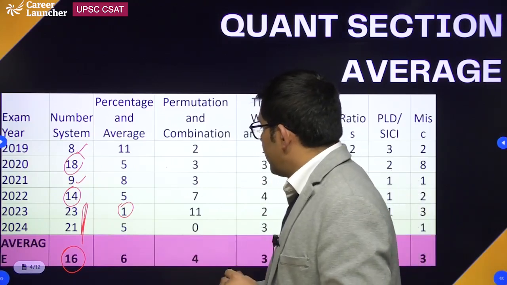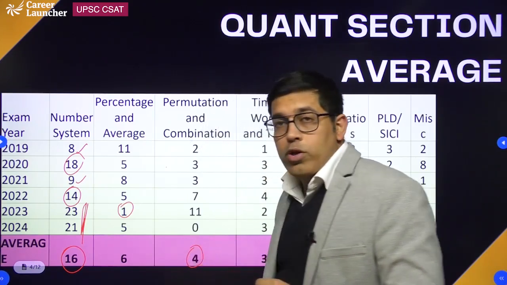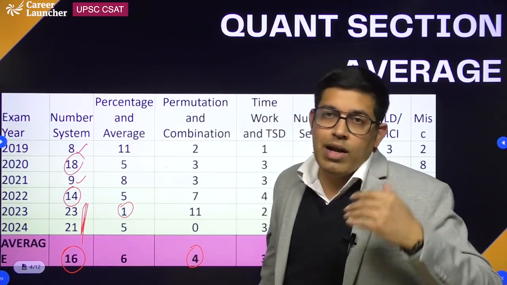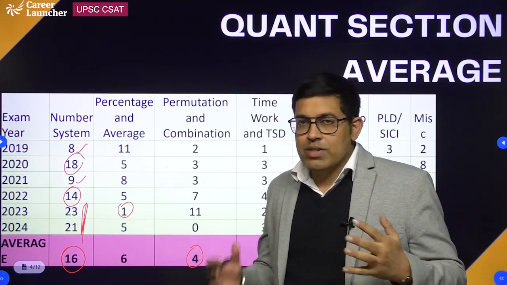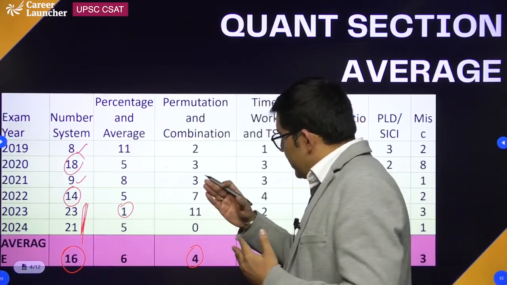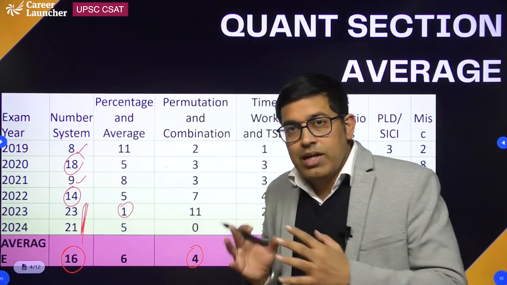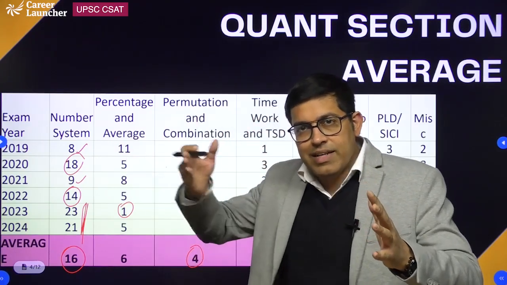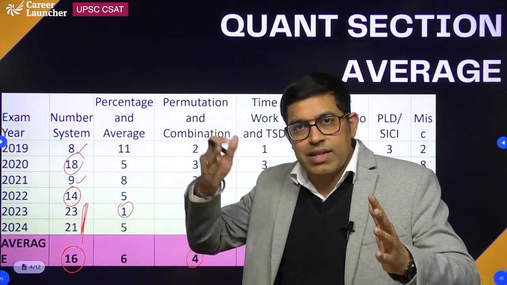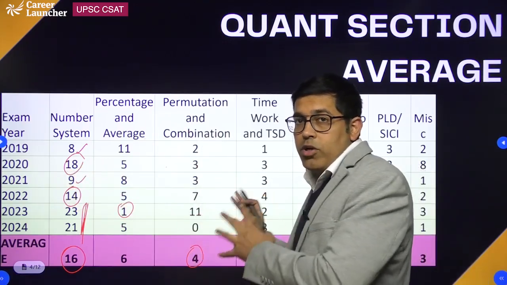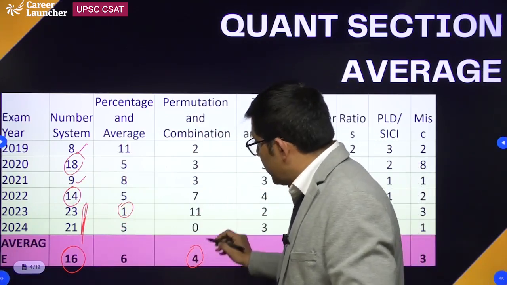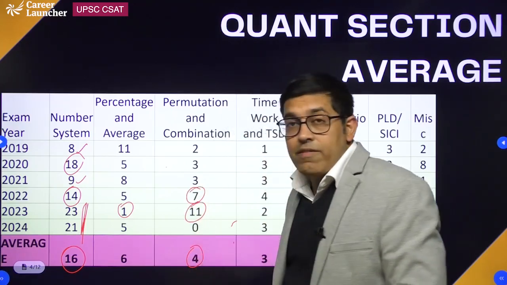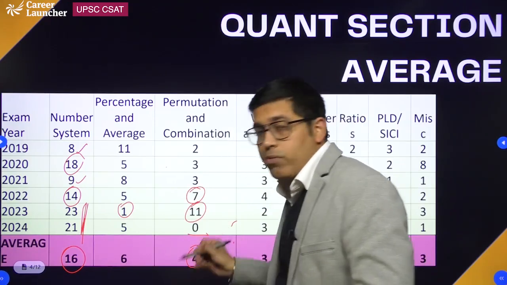Then comes permutation and combination. On an average 4 questions come from permutation and combination, but again, see, UPSC we used to call Unpredictable Service Commission, because they don't have a trend actually. So if we go section wise, we still had a trend, and we can see that quant is the most important section, then comes RC, then comes reasoning. But when we go topic wise, you can see permutation and combination: in 2022 they asked 7 questions, in 23 they asked 11 questions, but in 24, 0 questions.